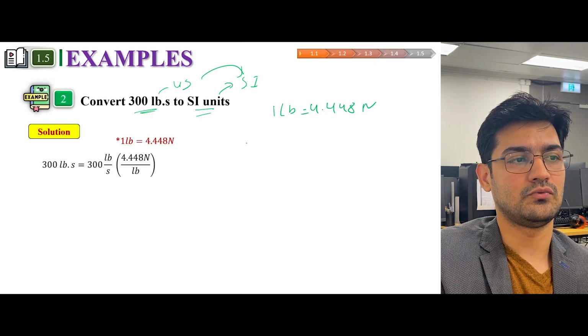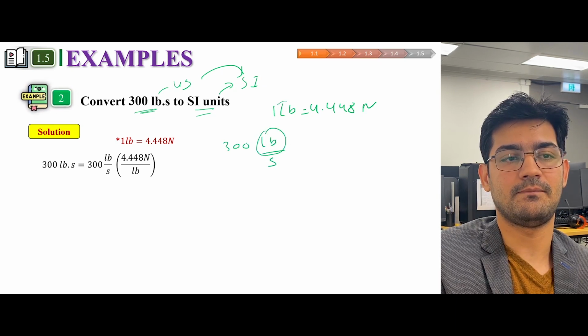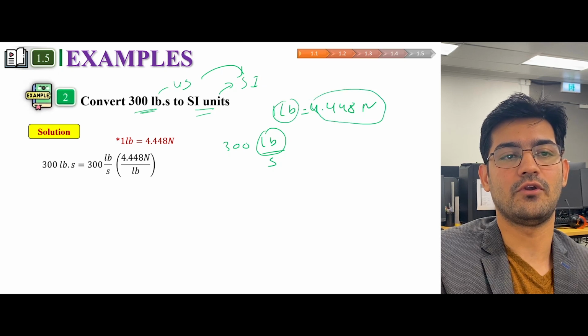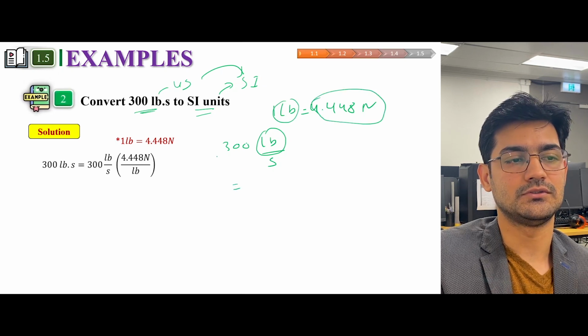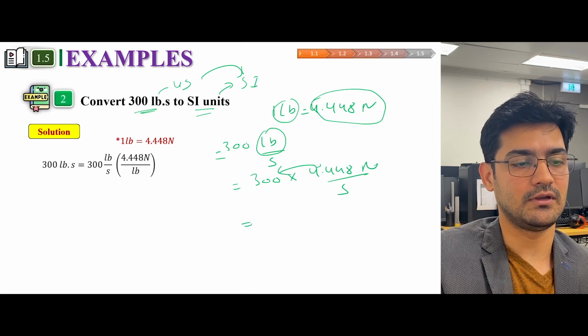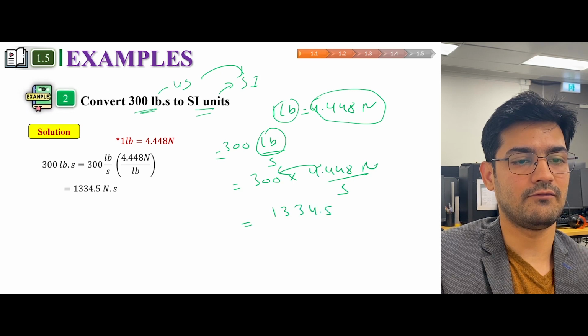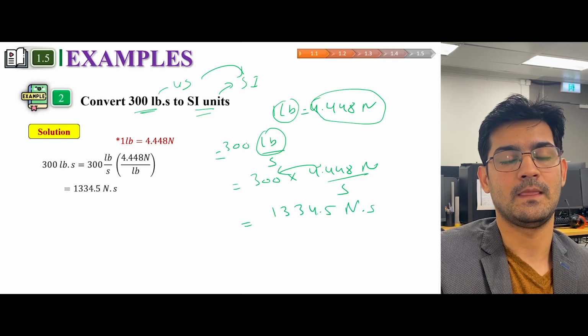So we have 300 pounds per second. Instead of pound, we can write 4.448 Newton. So it would be 300 multiplied by 4.448 Newton over second. If you multiply this, you're going to come up with 1334.5 Newton second.